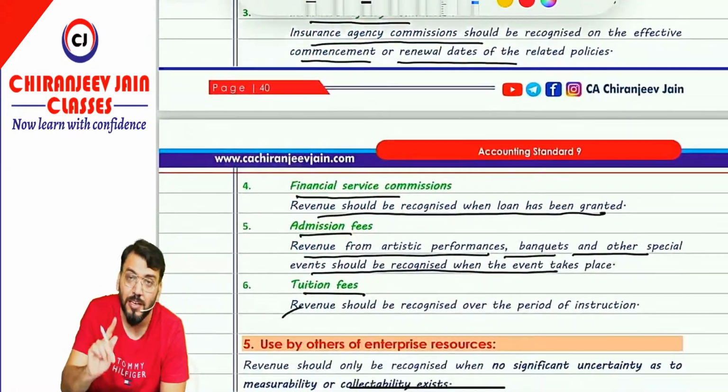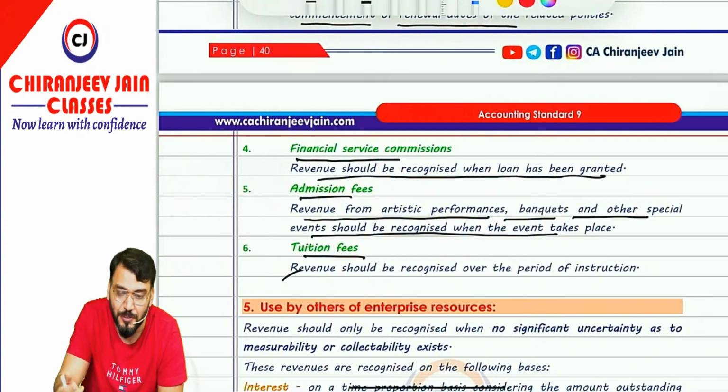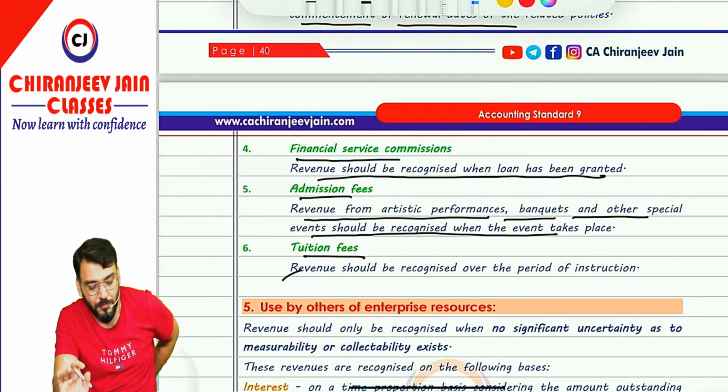So I hope you have understood revenue from sale of goods and revenue from services. Chalega. Any doubt? No doubt.